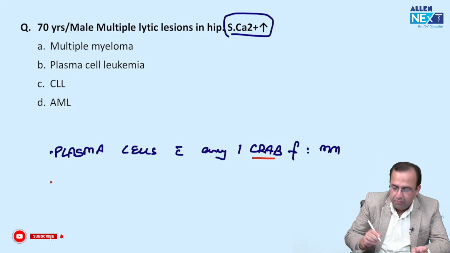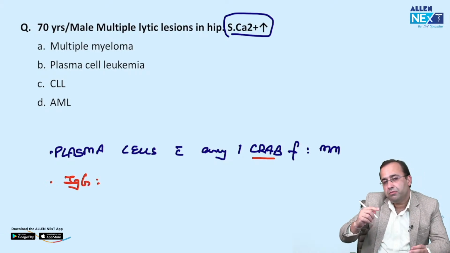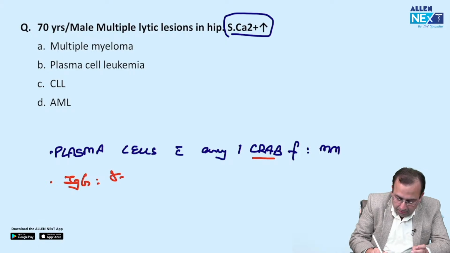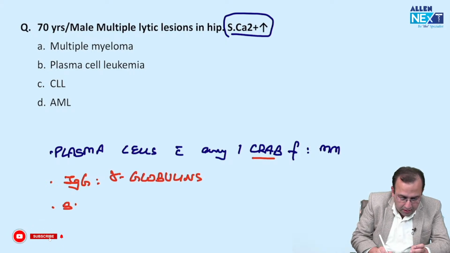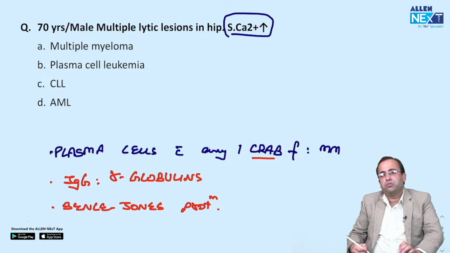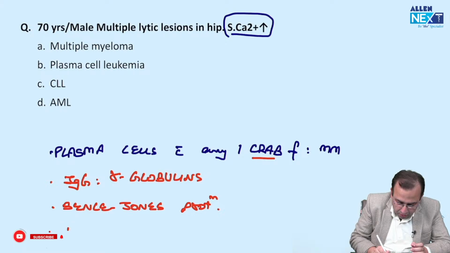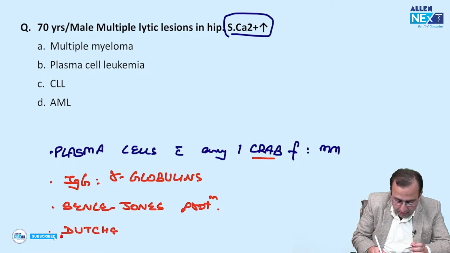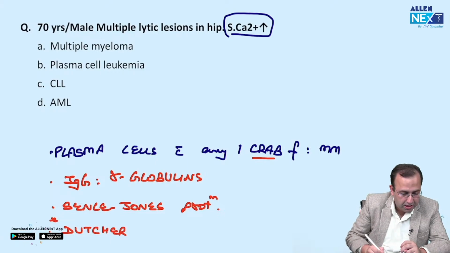Next, which is the most common immunoglobulin in multiple myeloma? IgG. Which is the most common protein increased in multiple myeloma? Gamma globulins. In urine, it is associated with presence of Bence-Jones proteinuria. Multiple lytic lesions in the skull. Next, it has 2 bodies. This has not been asked till now, so I will not be astonished if you get this question in your FMGE exam.